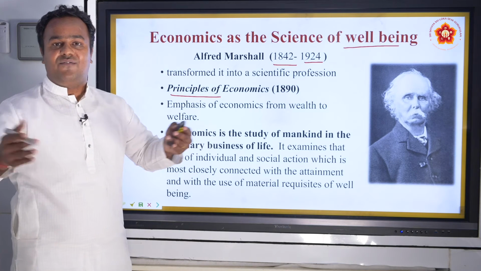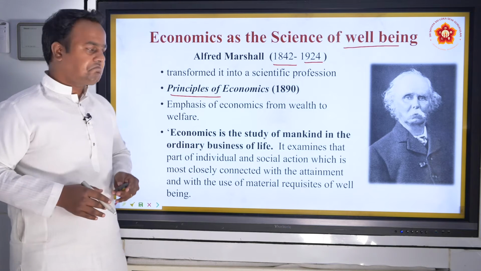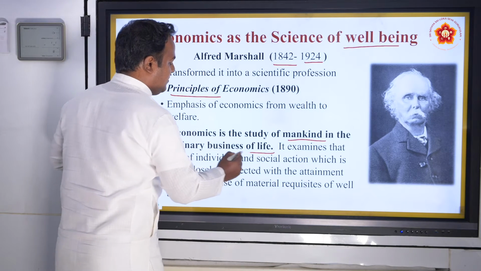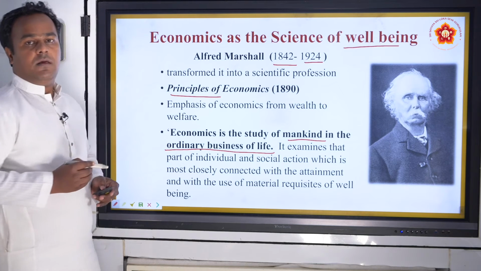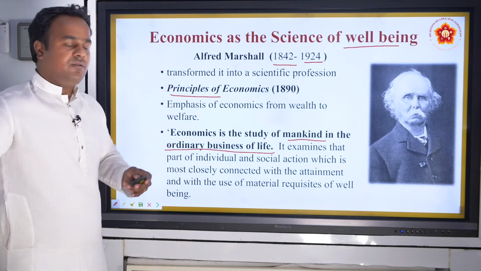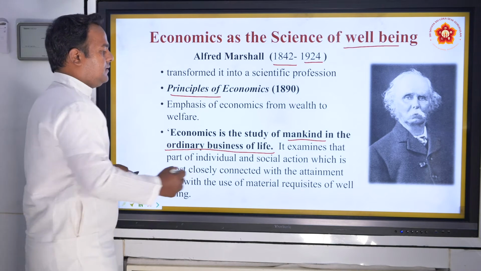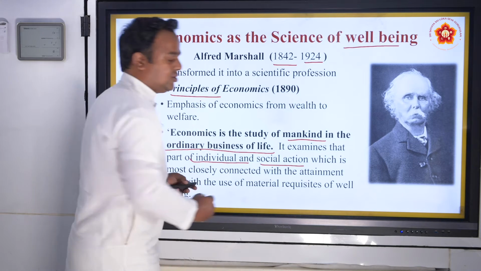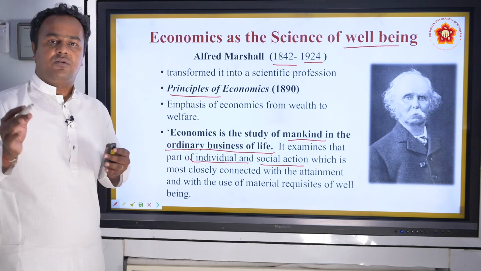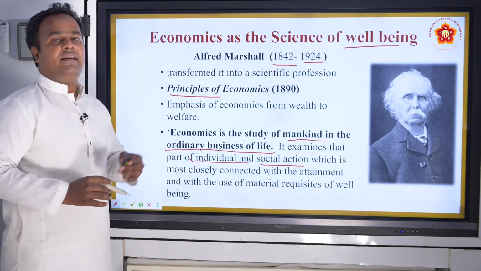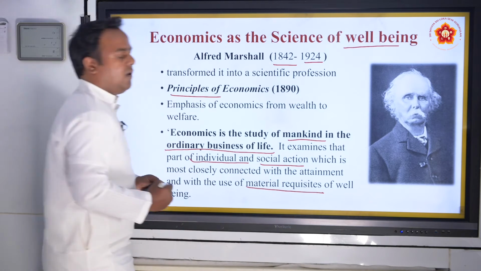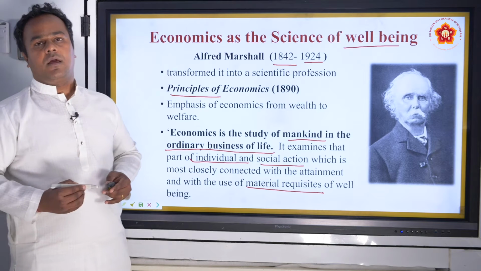What is the definition of economics according to him? Economics is a study of mankind in the ordinary business of life. And he goes on to expand. It examines that part of individual and social action which is connected with attaining the material requisites of well-being.